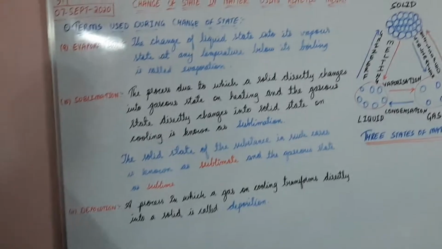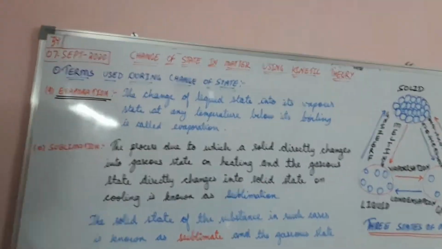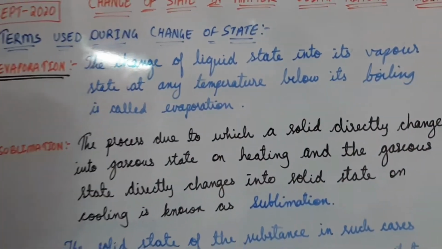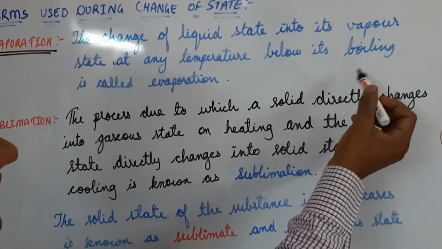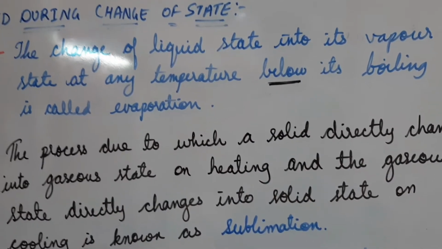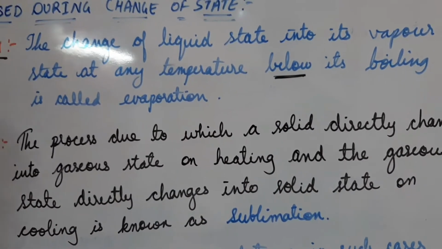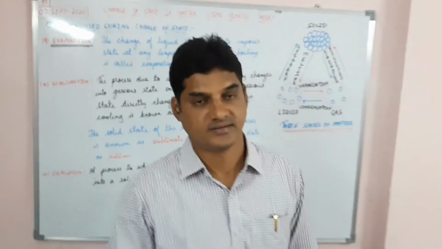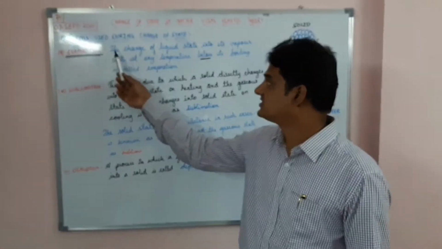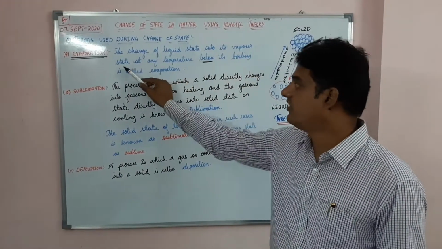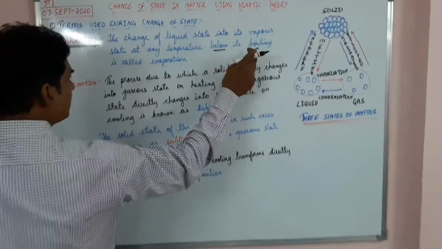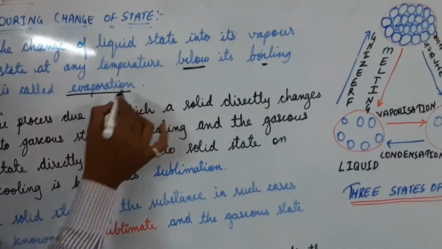Now students, we discuss evaporation. Here the liquid state changes into its vapor state at any temperature below its boiling point. Earlier we studied fixed temperatures, when there is a change of state from liquid to solid, solid to liquid, or liquid to gas. Here in evaporation, the change of liquid state into its vapor state at any temperature but below its boiling point, we call evaporation.